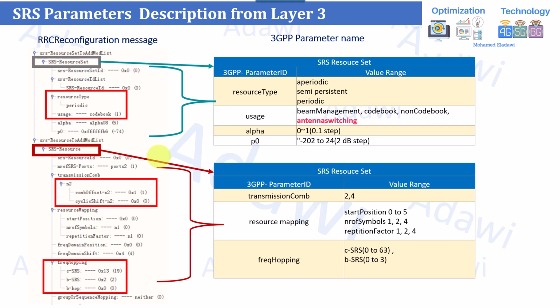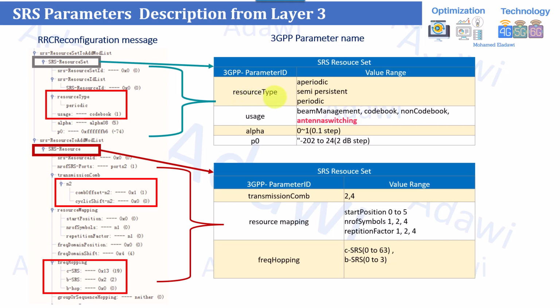For example, if you look at the figure on the left here, this is from the layer 3 messages. First of all, you will find something called the SRS resource set to add mod list. Under this one, you will have different SRS resource sets. You can have up to 16, I think, if I remember correctly. For example, the gNB can configure the user to use different SRS resource sets for different purposes or functions. In the example I'm highlighting here, under the SRS resource set there are multiple parameters, as you can see in this table on the right.